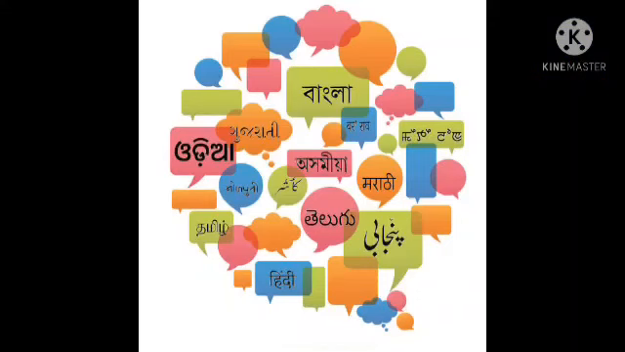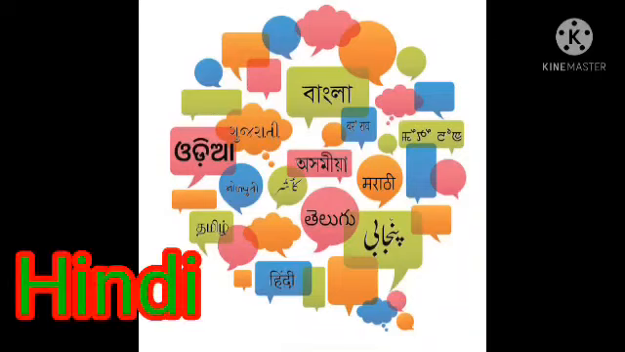And children, in our India there are different languages. There are 22 official languages. Out of 22, Hindi is the most commonly spoken language, spoken by half of Indians. So children, how many official languages are there in India? 22.